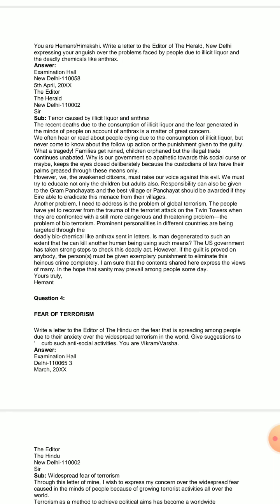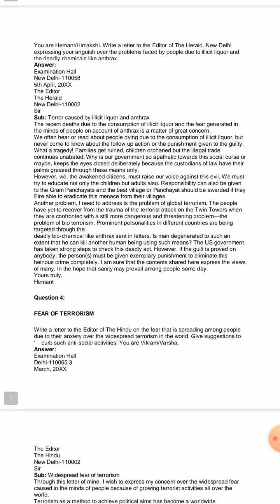The recent deaths due to the consumption of illicit liquor and the fear generated in the minds of people on account of anthrax is a matter of great concern. Now the fear has also been generated in the minds of the people. Because of consumption of illicit liquor, deaths had taken place in large number, and most importantly the fear generated because of the presence of harmful chemicals like anthrax in the liquor. That has generated fear in the minds of the common people. Now that is the intro part.